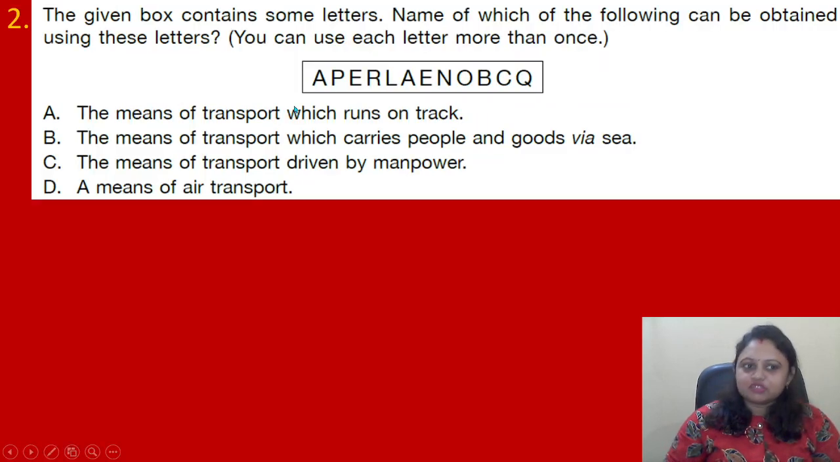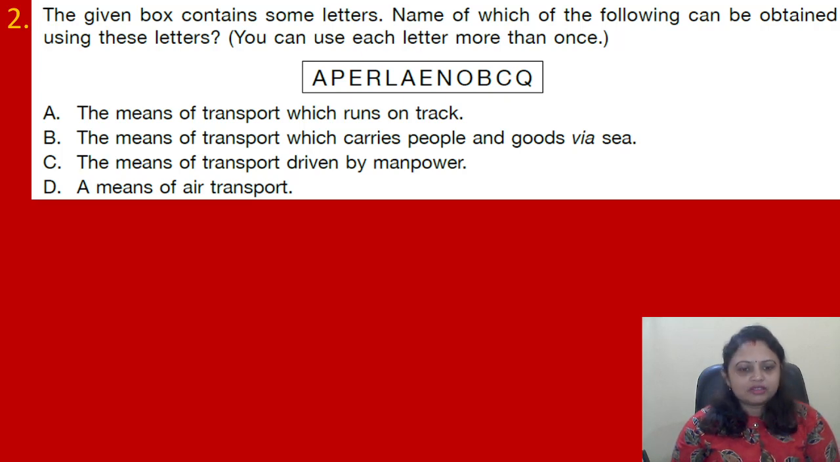Coming to the next question. The given box contains some letters. Name of which of the following can be obtained using these letters? You can use each letter more than once. Options are A, the means of transport which runs on track. B, the means of transport which carries people and goods via sea. C, the means of transport driven by manpower. D, a means of air transport.